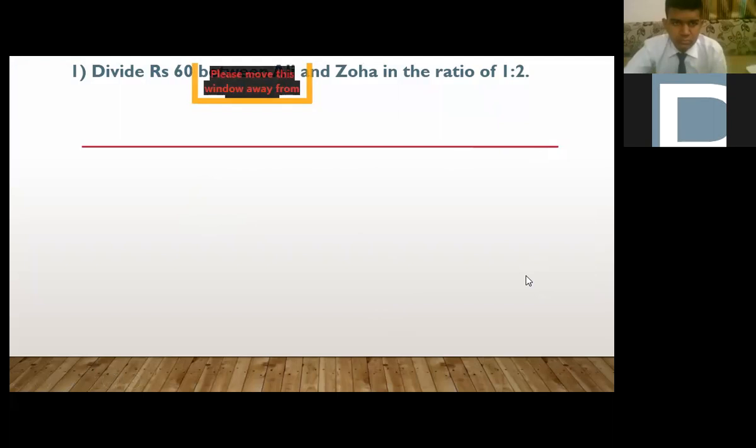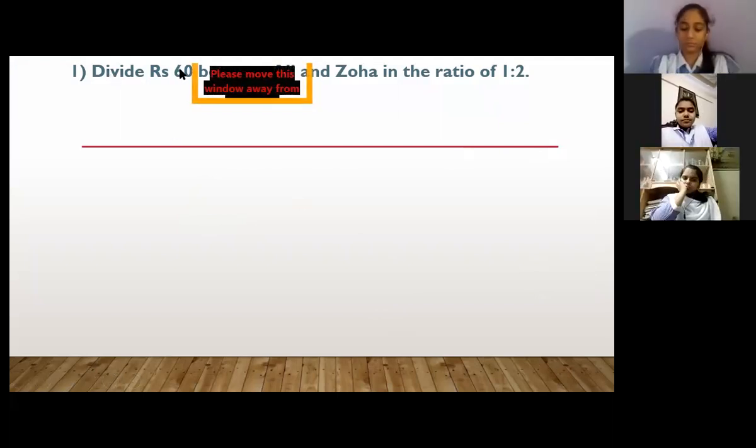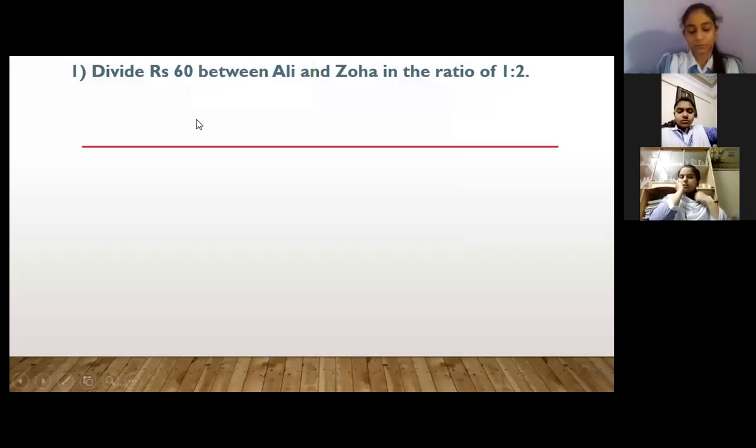So, what we have to do in this question here, we have to divide 60 rupees. So, we have to use the first formula, that means total amount over sum of ratio into individual ratio.